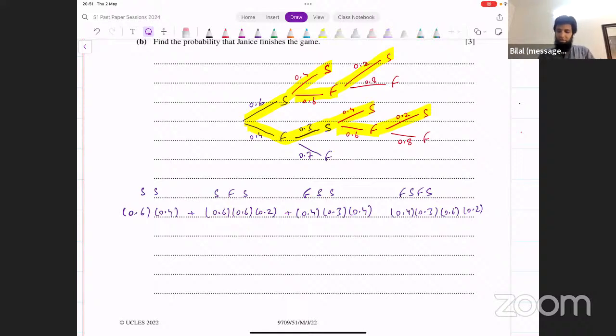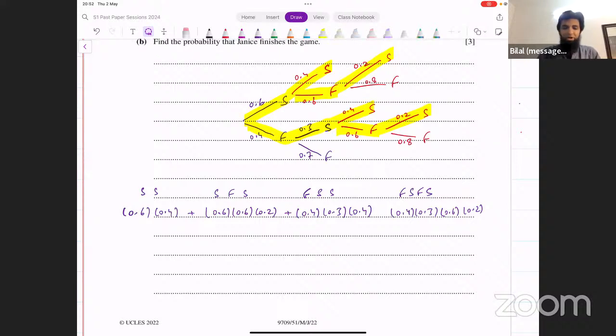Okay, let's evaluate this. 0.6 into 0.4. Again, can somebody do this for me as well? To confirm this, 0.6 into 0.4 plus 0.6 into 0.6 into 0.2 plus 0.4 into 0.3 into 0.4 plus 0.4 into 0.3 multiplied by 0.6 multiplied by 0.2.